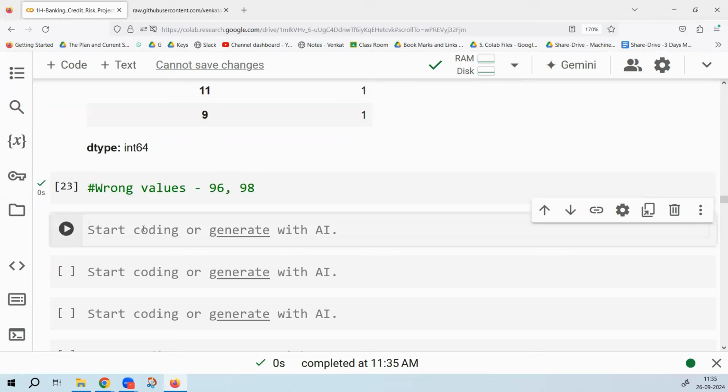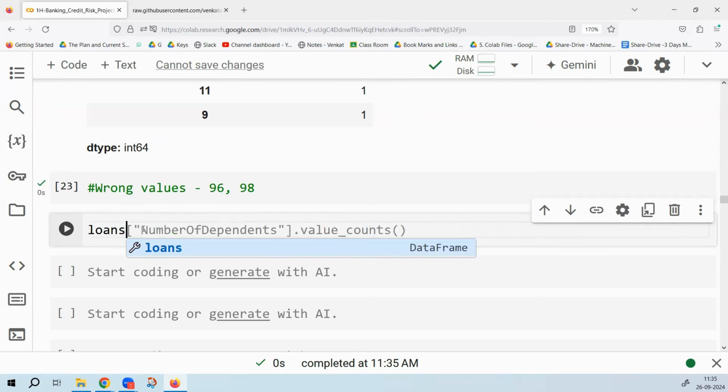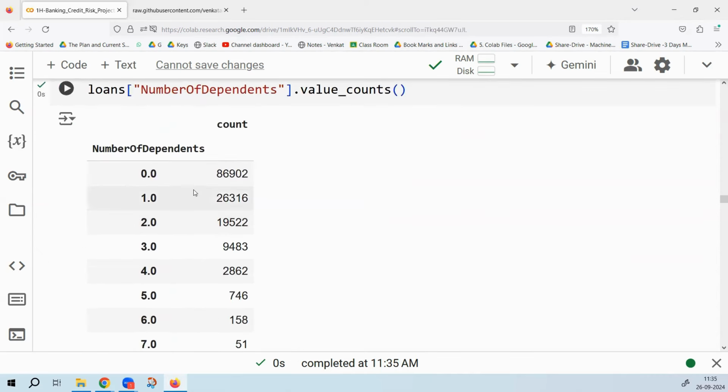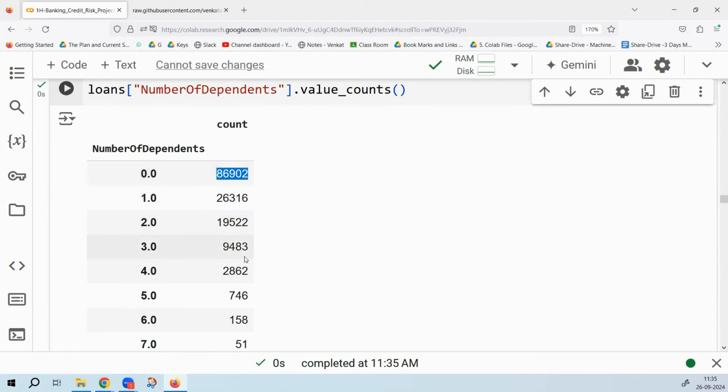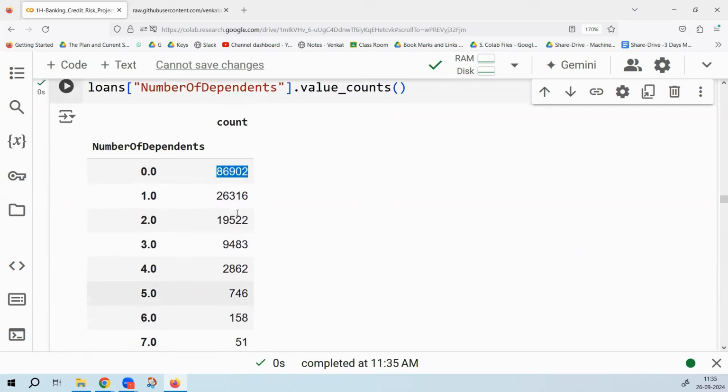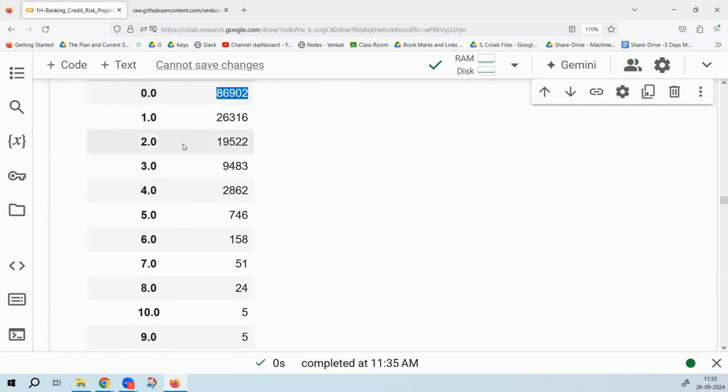The last variable in categorical discrete is number of dependents. So I would say loans, number of dependents. 86,902 people have zero dependents. Is that regular, usual? That is fine. Around 26,000 have one dependent, 19,000 have two dependents, 9,000 have three dependents, 2,000. Can you see these numbers are reducing? This is sounding familiar. This is the way it should be. Yes, sir. Having more and more dependents, fewer people will be like that.